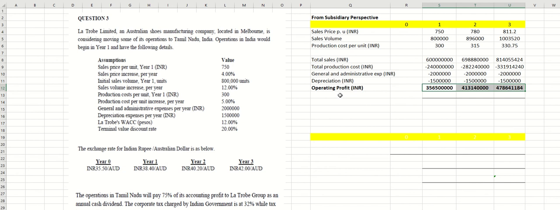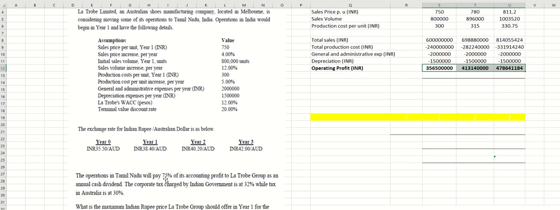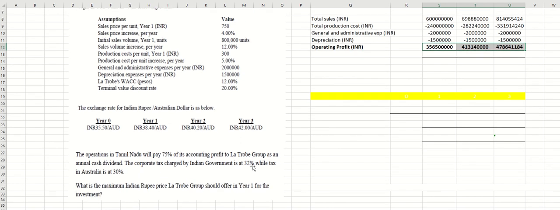Don't forget, the government says that if you get profit, you have to pay tax. But this is in India, so we have to refer to Indian corporate tax. Indian corporate tax is 32%. So be careful not to select the tax in Australia. So here it is going to be this amount.